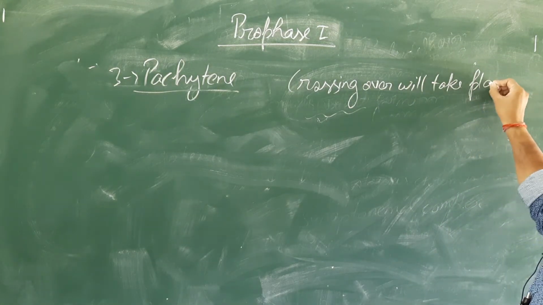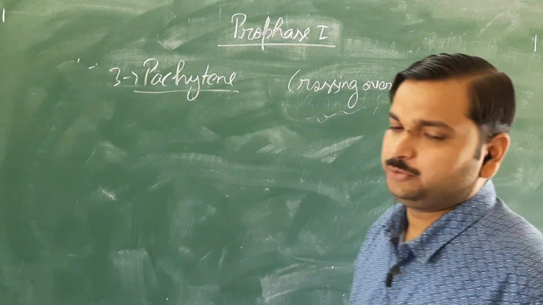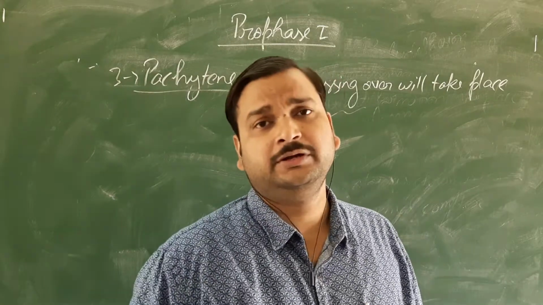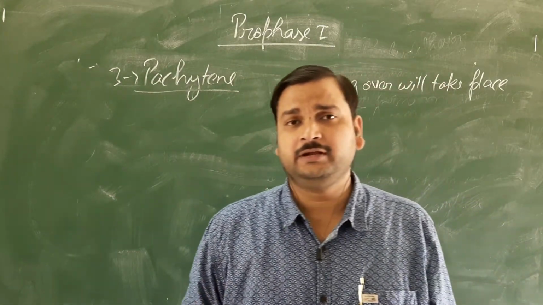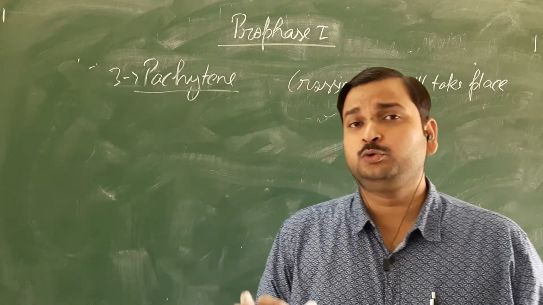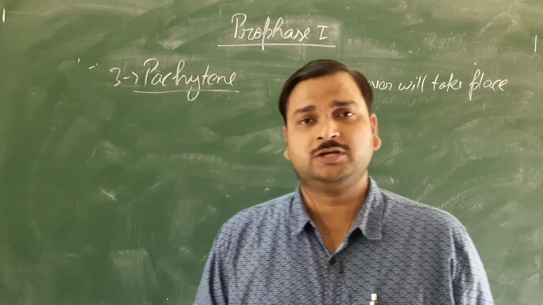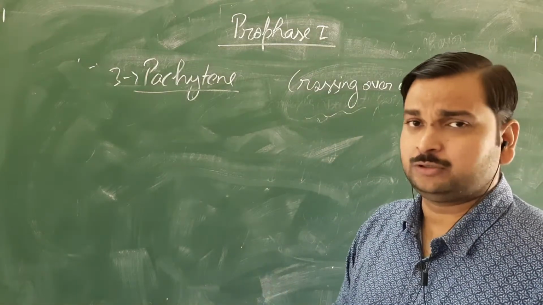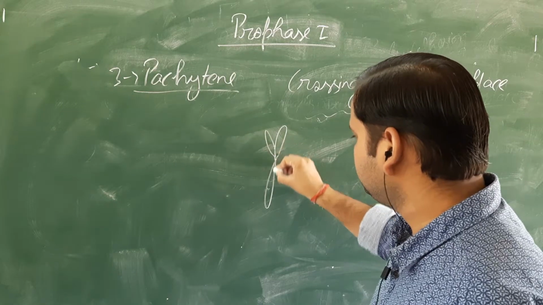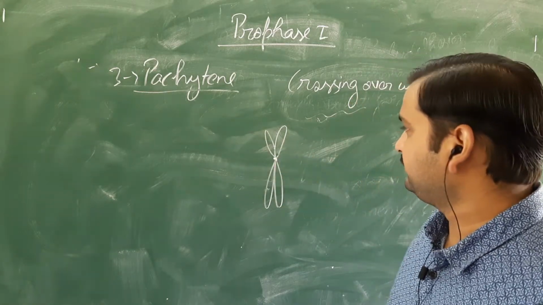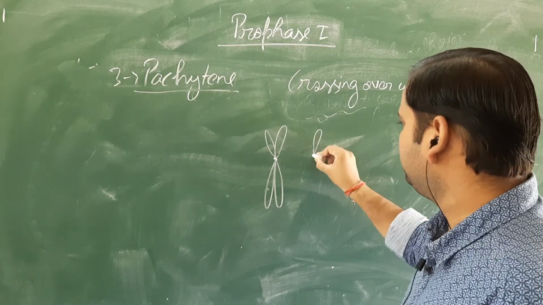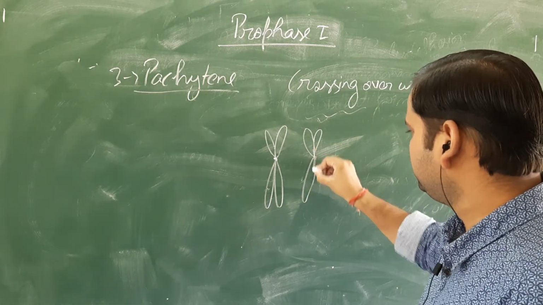Then what is crossing over? I told you the definition. It is the process of exchange of segments of DNA, or we can say exchange of genetic material between two non-sister chromatids of a homologous pair. And what are non-sister chromatids? I discussed that in the last chapter, but once again I will revise it. You can see this is a chromosome and this one is its homologous pair.